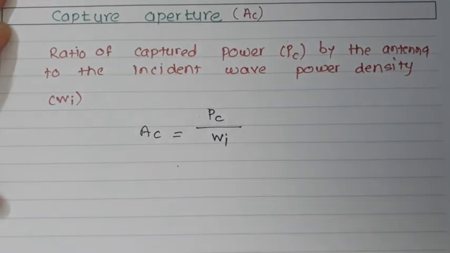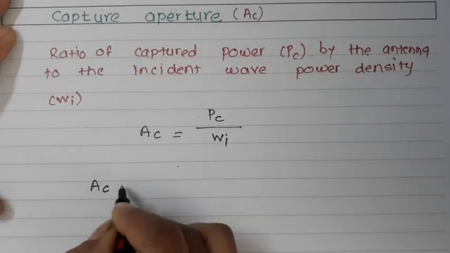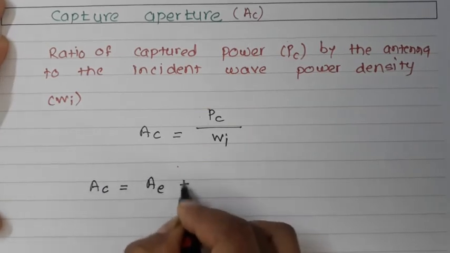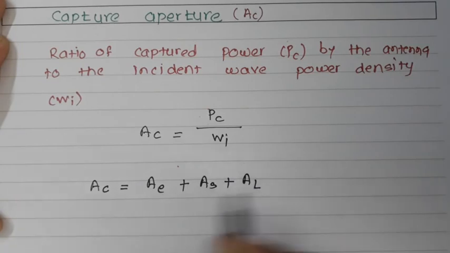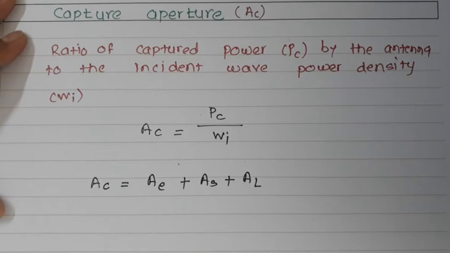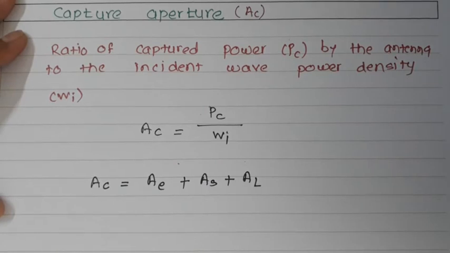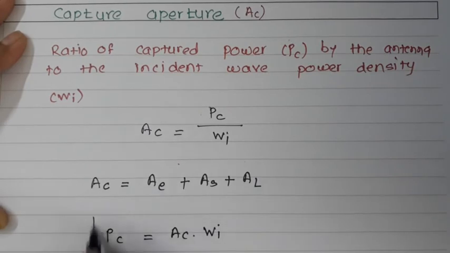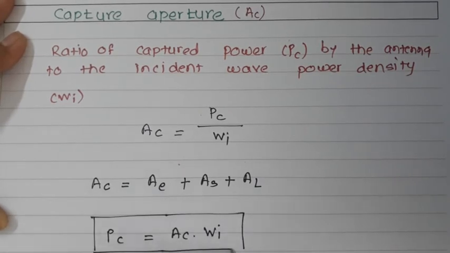Alternately, AC can be obtained by adding all the apertures. So AC is AE plus AS plus AL, where AE is the effective aperture, AS is the scattering aperture, and AL is the loss aperture. Multiplying AC by the incident power density gives the captured power, that is PC is equal to AC into WI. So this is the capture aperture.